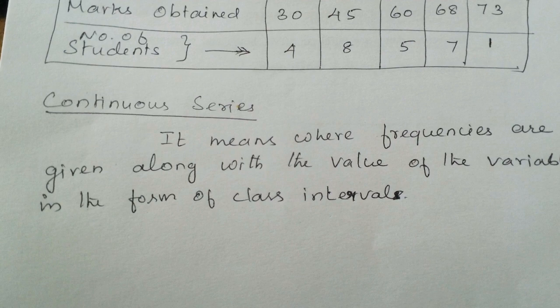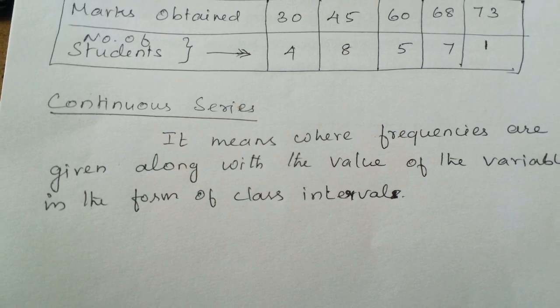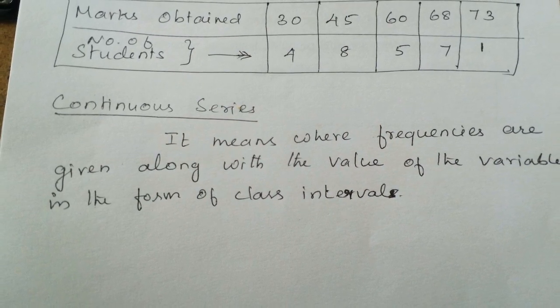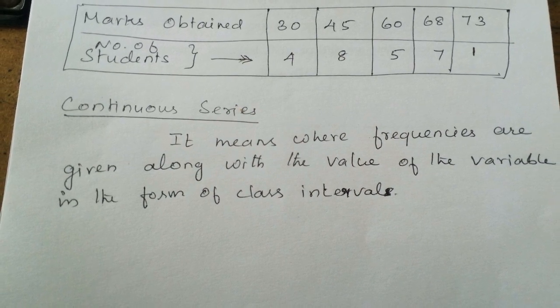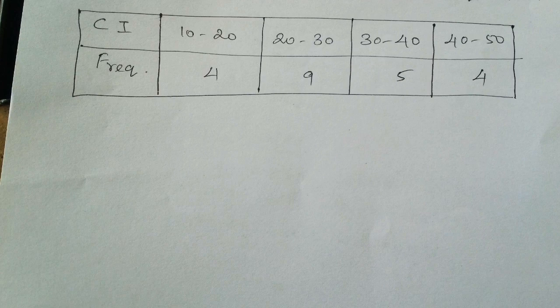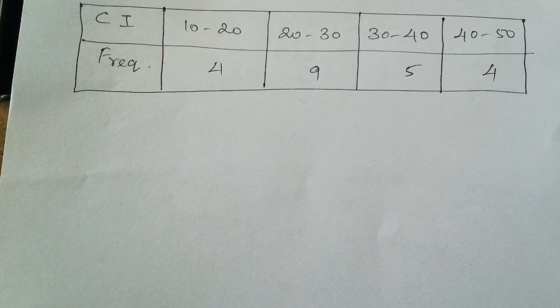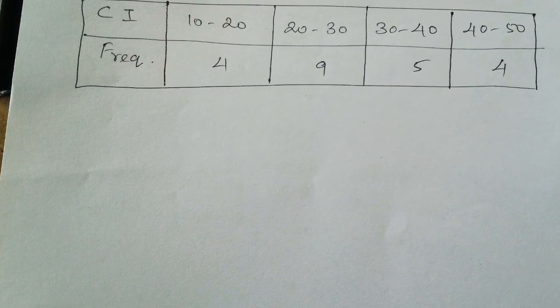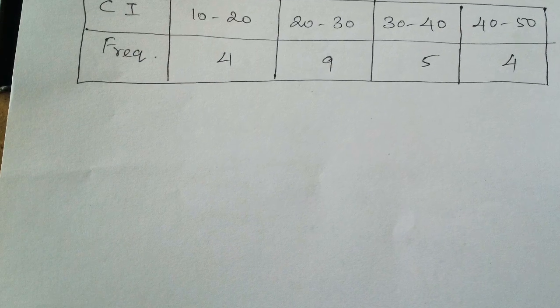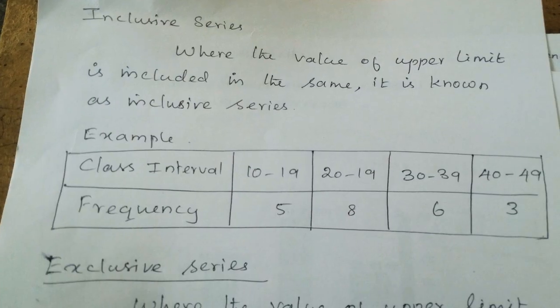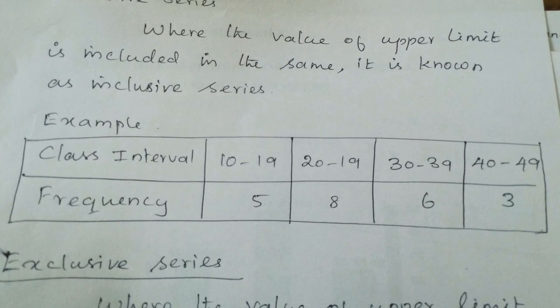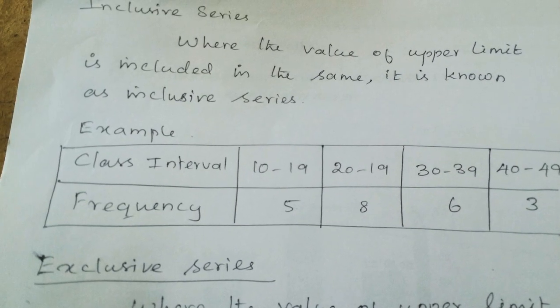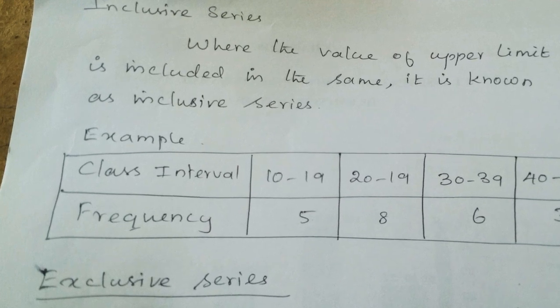The third one is continuous series. It means where frequencies are given along with the value of the variable in the form of class intervals. Here the frequencies are shown along with the class intervals, that is called continuous series. The continuous series is divided into two. The first one is inclusive series. The second one is exclusive series.